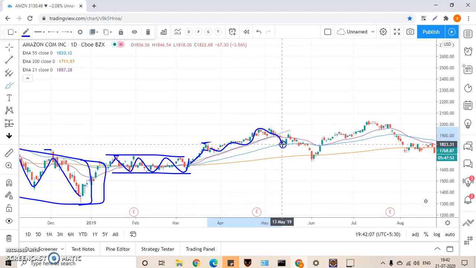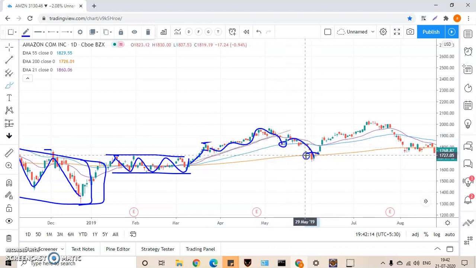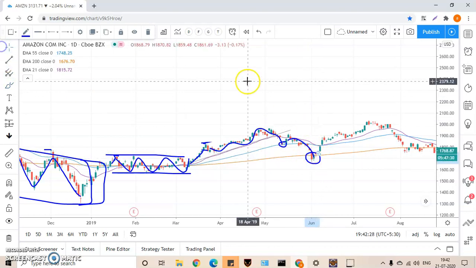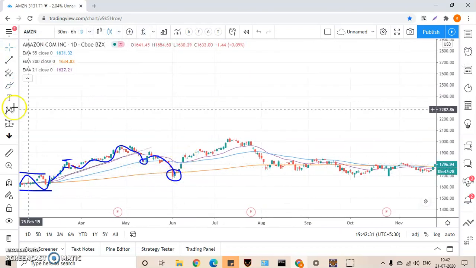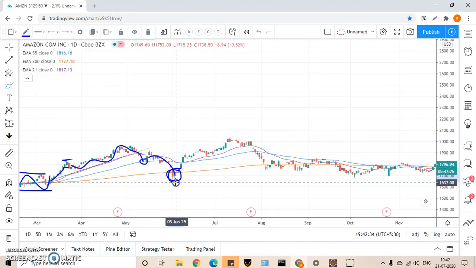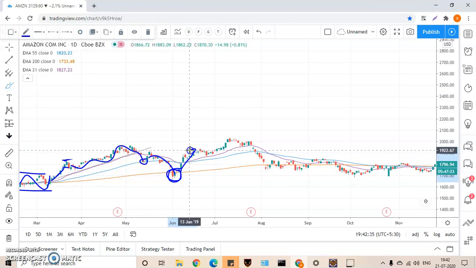Again it came down. The next stop is the 55-day moving average. It didn't stop there. Again it came down to the 200-day moving average, which is a rock solid support. I wait whether the candlestick comes above the 200-day moving average, then only I will enter. Otherwise I won't enter because it may go down. So in this scenario you should wait. Now see, the candle just bounced from this 200-day moving average. It got lift. Now ready for the long ride.